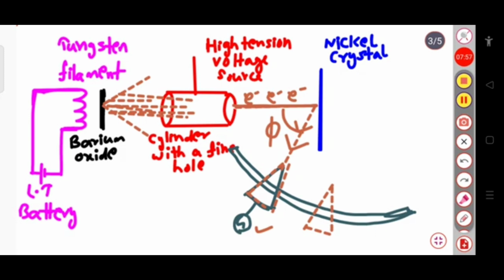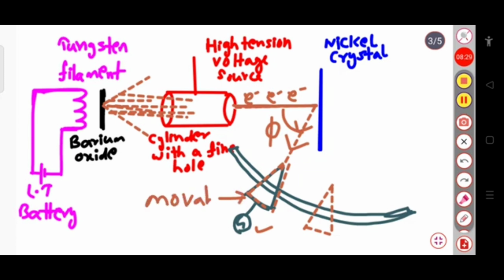Here the electrons that are being accelerated are of particle nature, but when the detector detects them, it is in the form of a wave, that is, we are actually getting a diffraction pattern. Is that clear to you? It means the electron, which has particle nature, shows the properties of a wave.